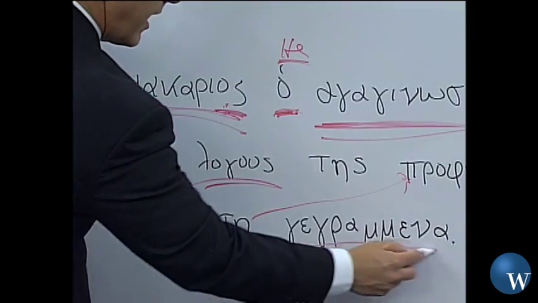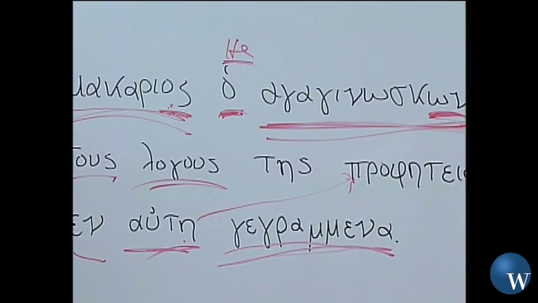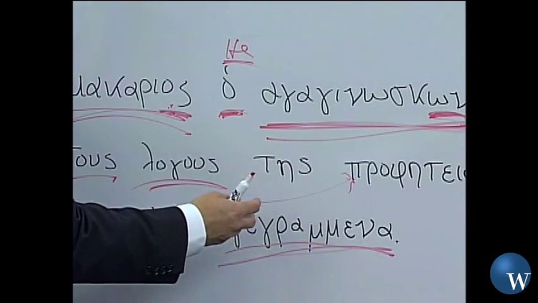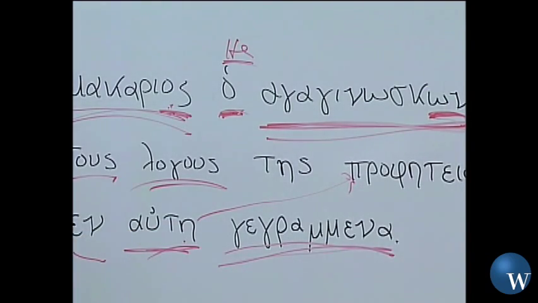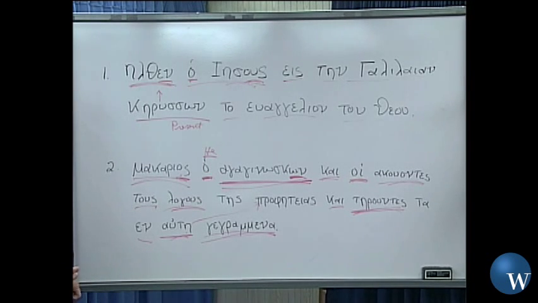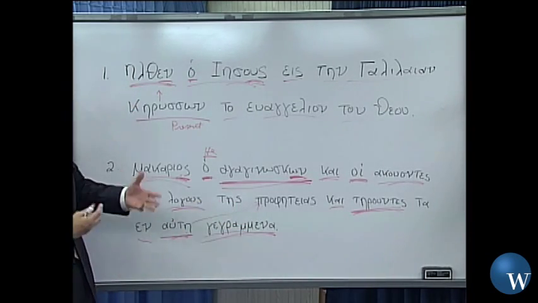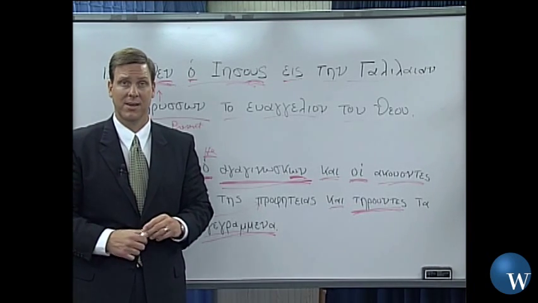And then here we have a perfect tense participle. And so literally, having been written, okay, the things, the words of this prophecy, the things that have been written. Having been written is how we're going to translate that. So blessed is the one who reads and those who hear the words of the prophecy and keep those things in it, the having-been-written things in it, things that have been written. All right, so that maybe gives you a little bit of a feel for how some of these participles work.